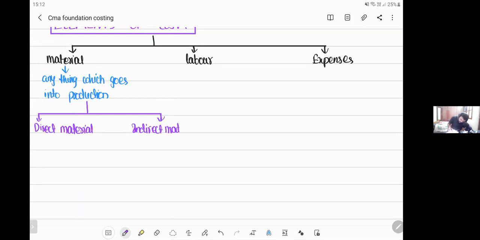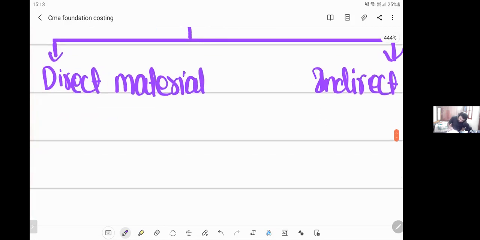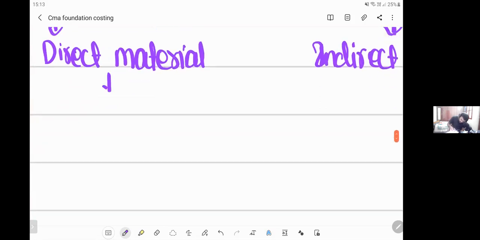Now, first, let us understand the meaning of direct material. Then we'll understand the meaning of indirect material. Now, what do you mean by direct material?